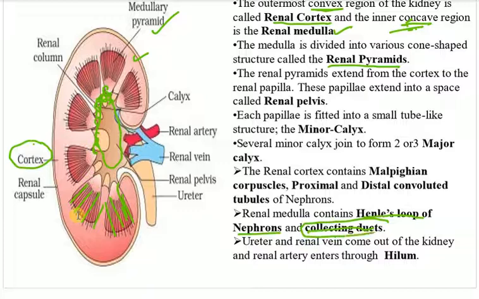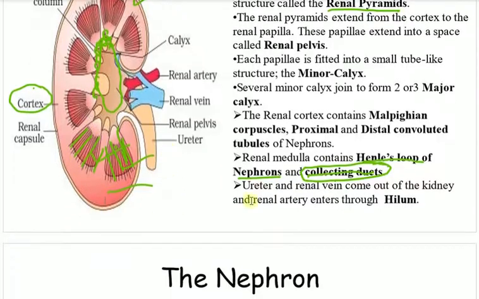So this renal medulla actually contains Henle's loop and the collecting duct. In the cortex region, there are the Malpighian corpuscles and the proximal and distal convoluted tubules. The ureter and renal vein come out of the kidney, and the renal artery enters through the hilum. So actually, the renal artery and renal vein are also encapsulated into a structure called the hilum.